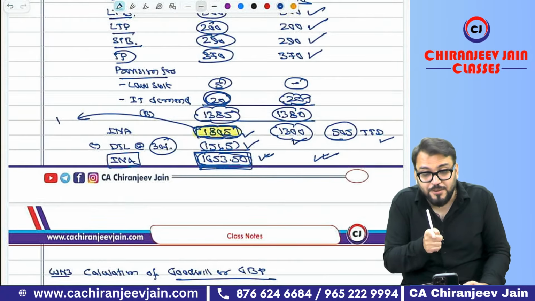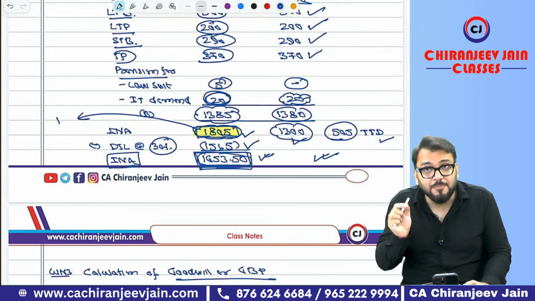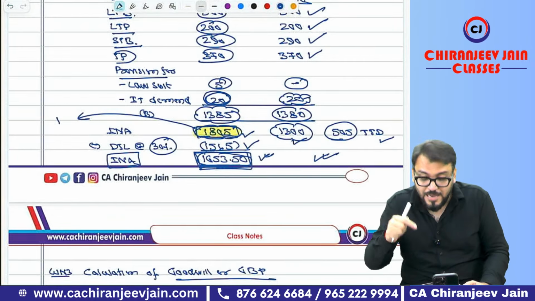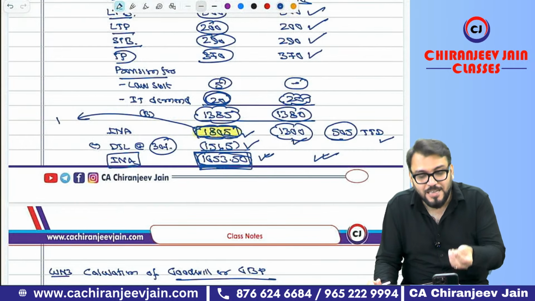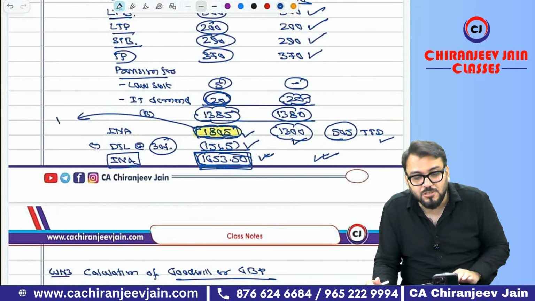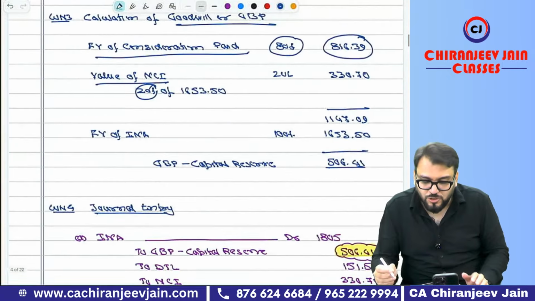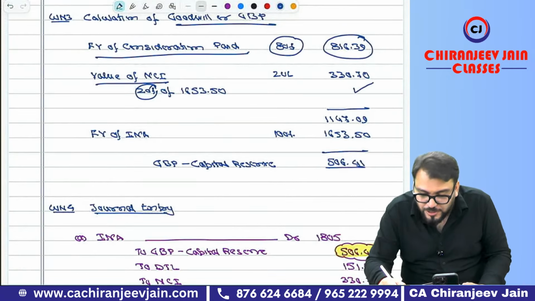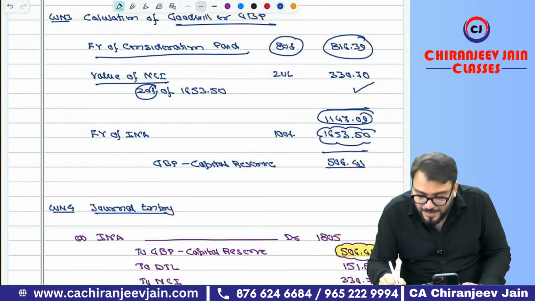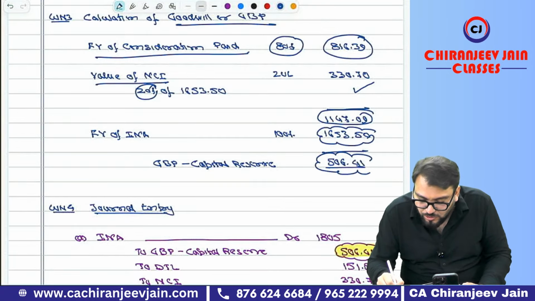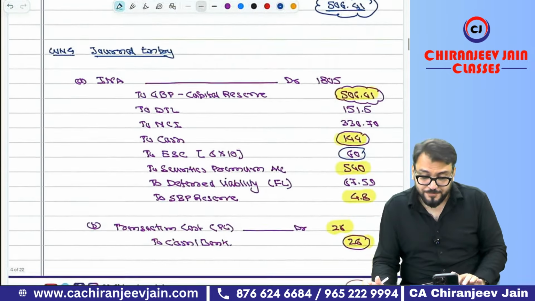Now this is the area where you can make a mistake. I am here to identify where you can make mistakes. One mistake can be a gone case, then your goodwill will not tally and you will not get marks. Understood? So it is not 1805, but most of you are saying it is correct. It is 1653.50. This total minus fair value of INA will be the gain on bargain purchase, which will be transferred to capital reserve.